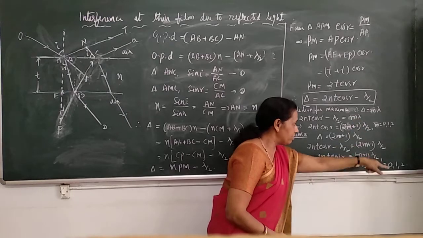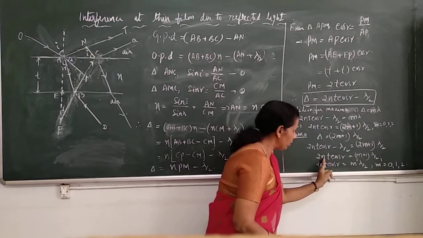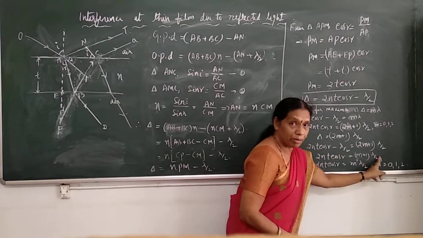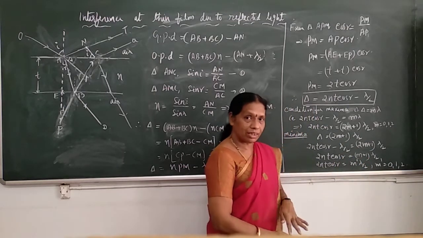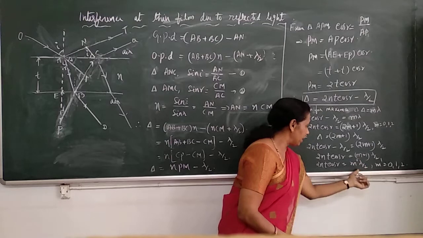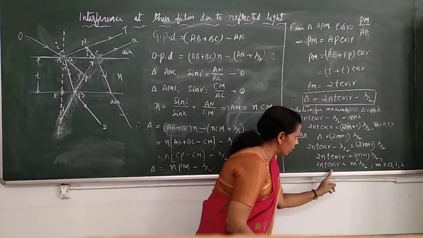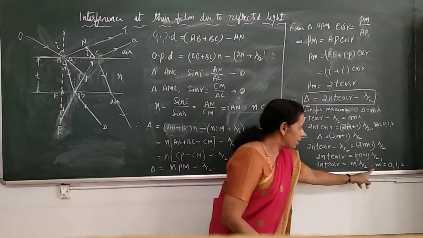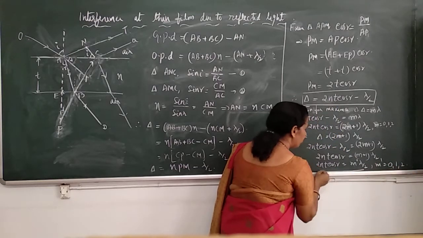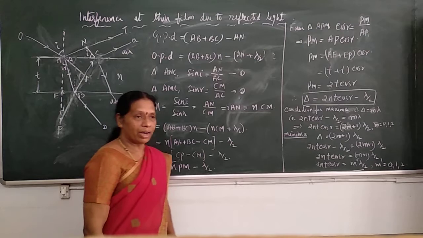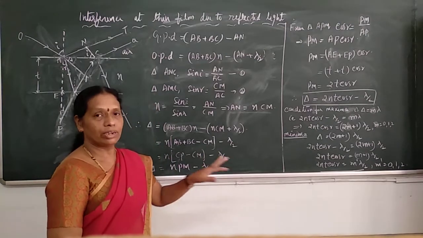Take this term to the right hand side and simplify. You get 2nt cos r as (m plus 1) lambda by 2. M is an integer, so m plus 1 is also an integer. Let us take it as m dash. So the condition is 2nt cos r equal to m dash lambda, with m dash taking values 0, 1, 2, 3 and so on. This is the condition to produce minima in interference or destructive interference.